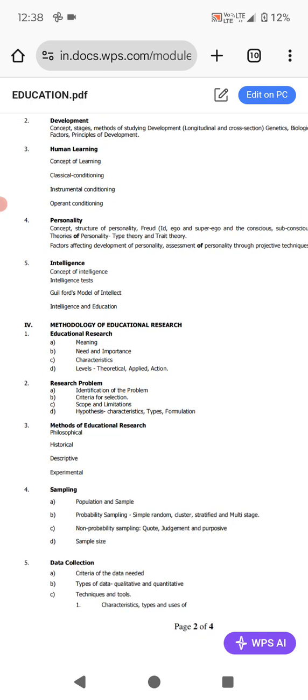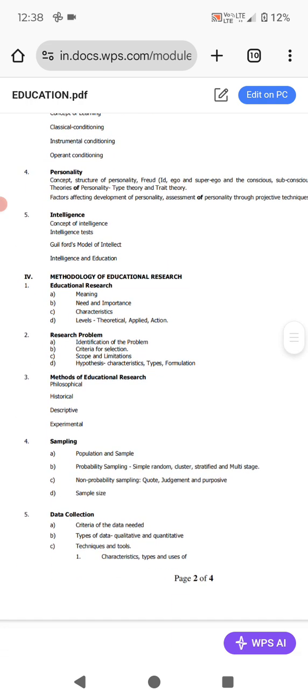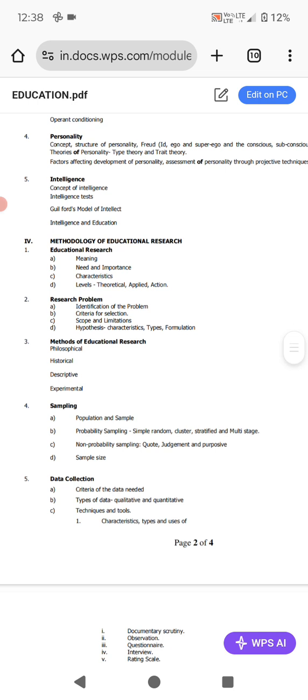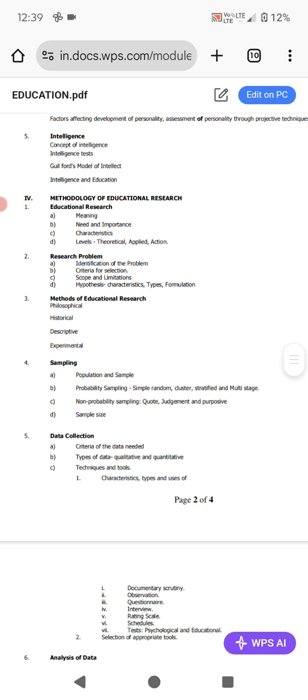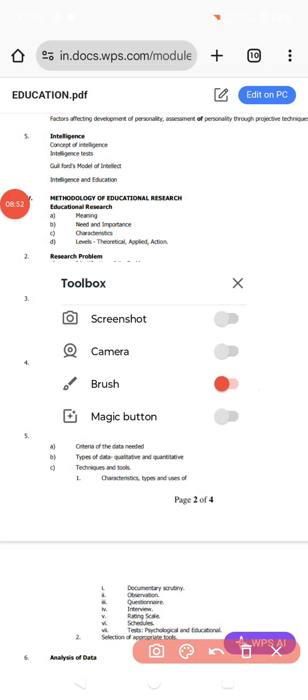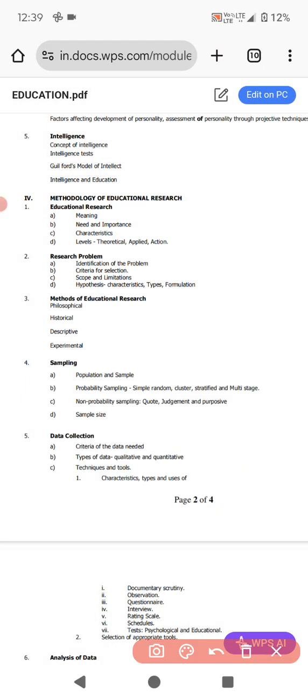Then, guys, methods of educational research: philosophical, historical, descriptive and experimental. These methods we have to read in detail. Then come to sampling. Under sampling we study population and sample, probability sampling: simple random, cluster, stratified and multi-stage. Then after that we have non-probability sampling, and sample size. After that we have data collection.